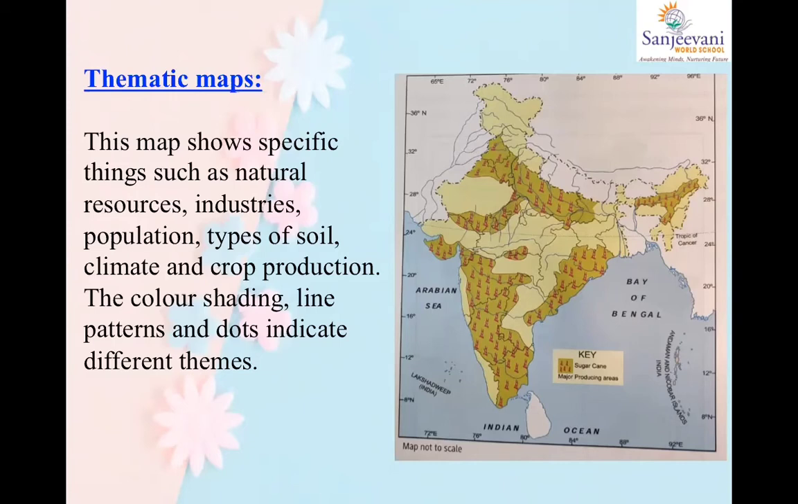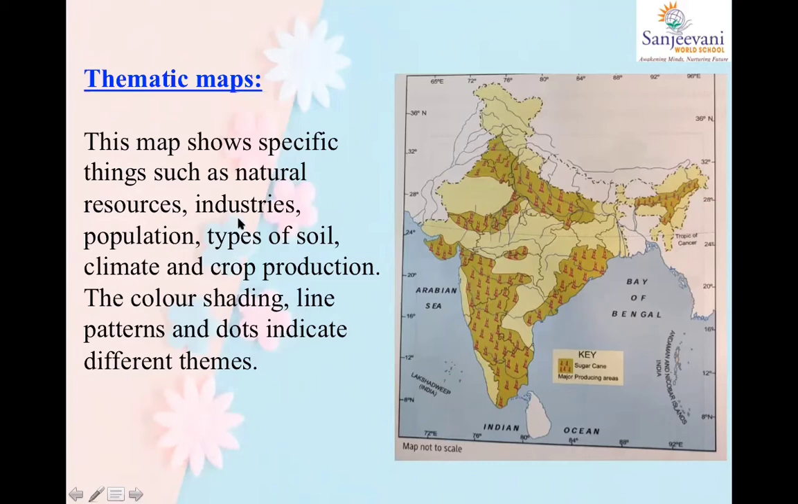Okay, let's move ahead. This map shows specific things such as natural resources, industries, population, types of soils, climates, and crop production, and whatever. So in a thematic map, thematic is basically what? Theme. Thematic is themes. So here in the picture, we have taken sugarcane. Now wherever sugarcane production is there, see the key. When you see a key, children, the key is one of the most important things in map marking. So when you see a key here, what are they showing? Sugarcane. So wherever they have marked this red color design, that means everywhere there are sugarcane fields. Okay, that is how you mark.